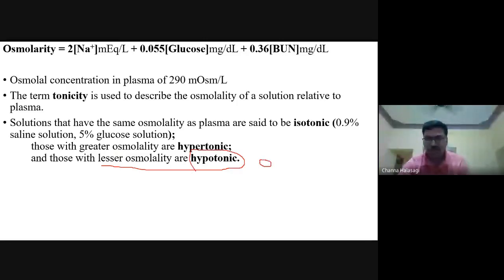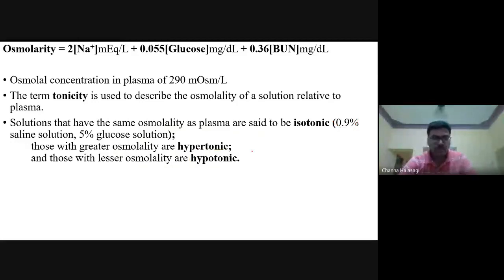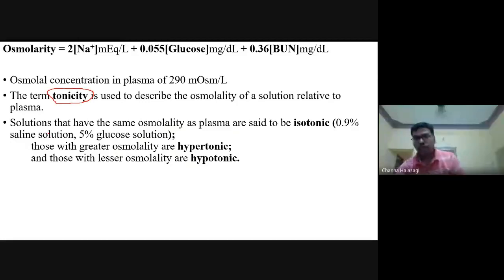For example, 0.6% NaCl. If you are going to give it to the patient, this is hypotonic. That means the osmolarity of this solution is less than the plasma. Whereas 0.9% NaCl is isotonic, whereas 0.6% is hypotonic. Why is this important, guys? Tell me. Why should we know about the tonicity? Anybody? For fluid installation, for fluid management of the patients and for our RBCs.